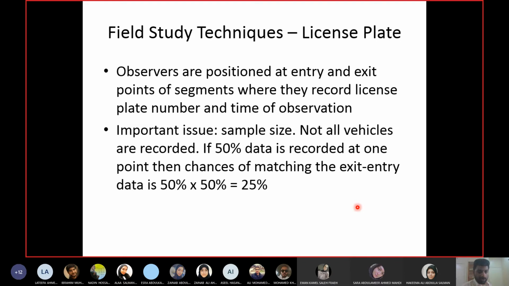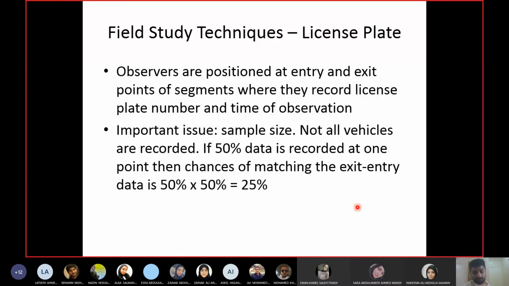When you are recording the license plate number, the vehicles are passing, right? So when you are recording one vehicle, other vehicles have passed as well. You do not record them. Obviously, it is not possible to record all the vehicles. So you are missing some vehicles. The other observer is also missing some vehicles. There's a chance that the vehicle which you have recorded is missed by the other observer. So in that case, for that vehicle, you will not have any data. So in the end, you may have 50 values, the other observer has 50 values, and none of them are matching.